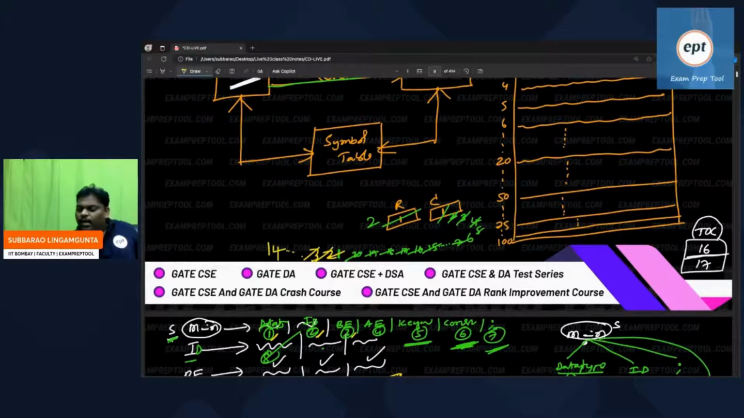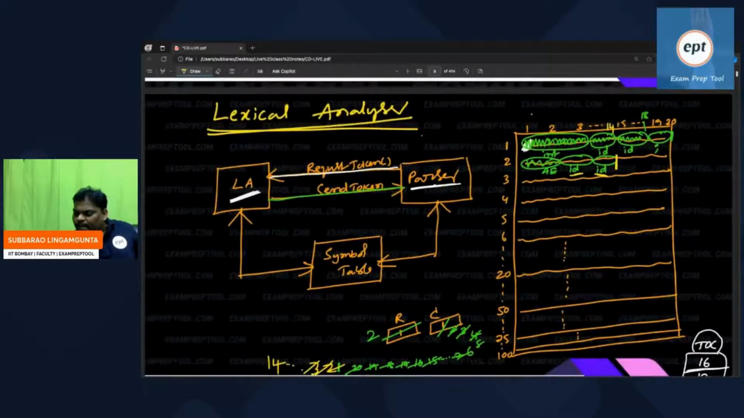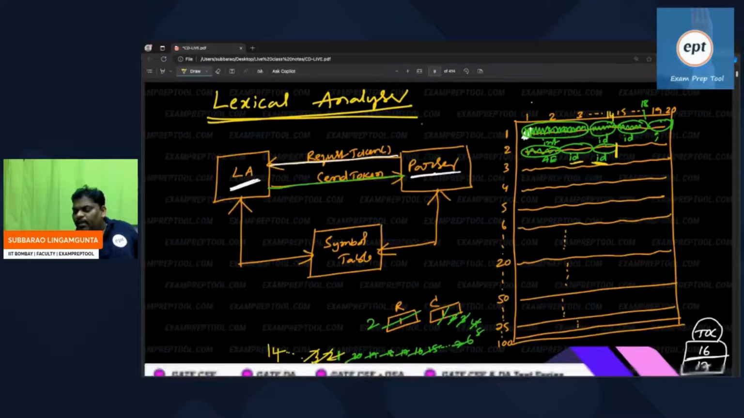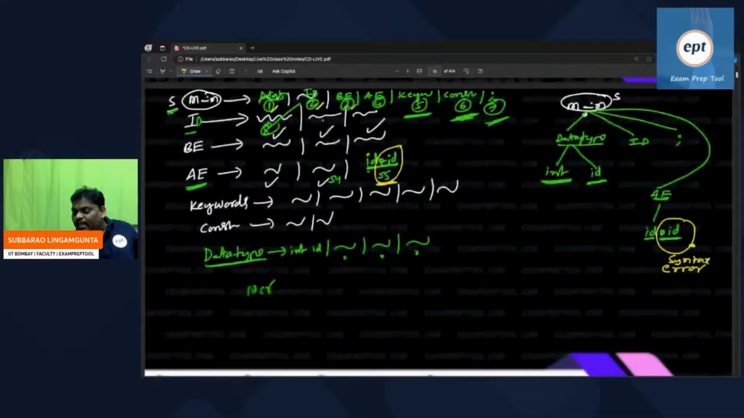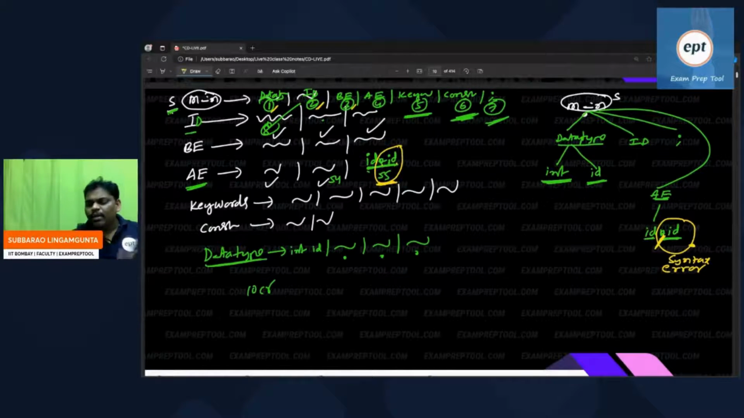Whenever he got the token, the second ID, at that time the parser was expecting star. The lexical analyzer has given ID. Both are not matching. There is an error. Who identified this error? The parser.